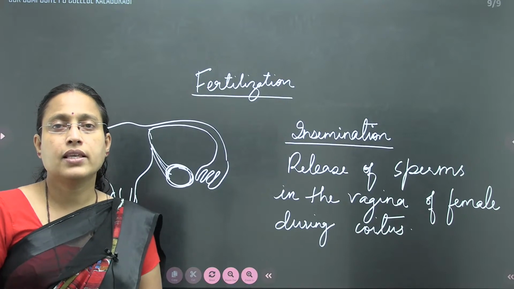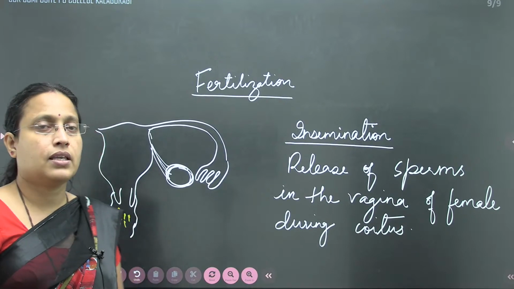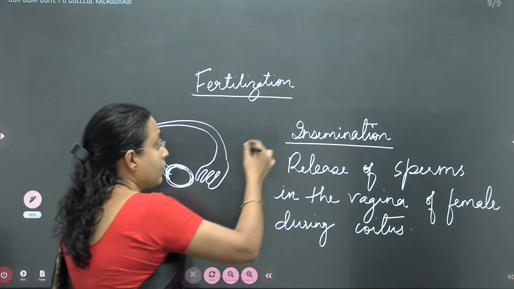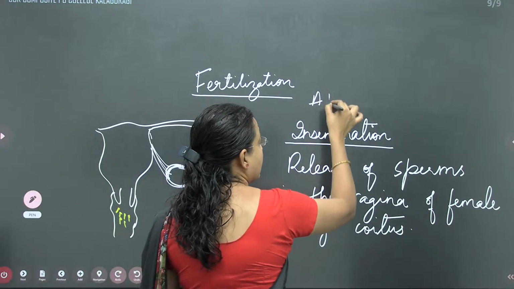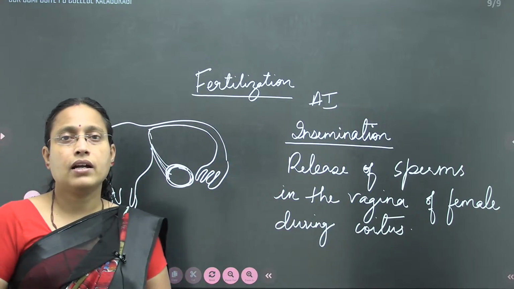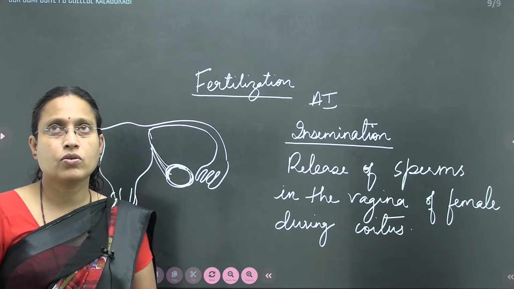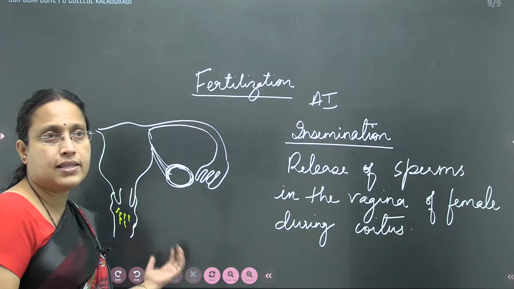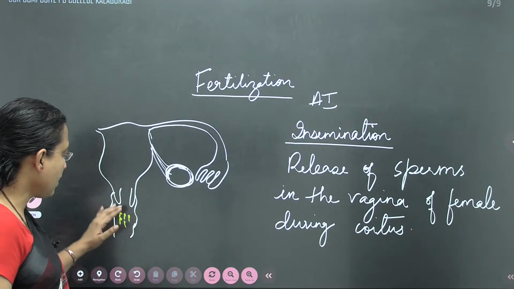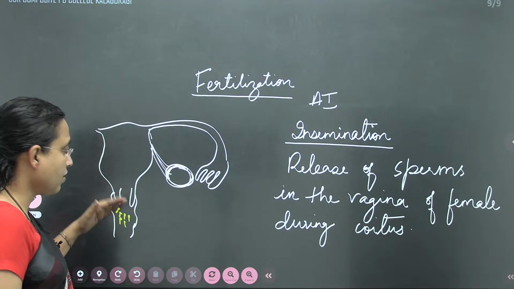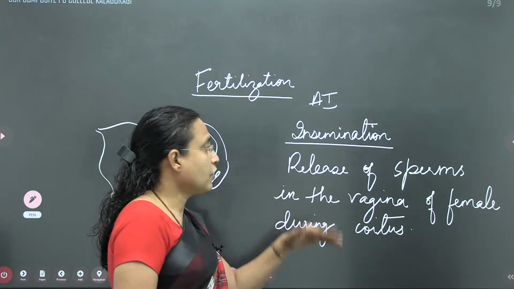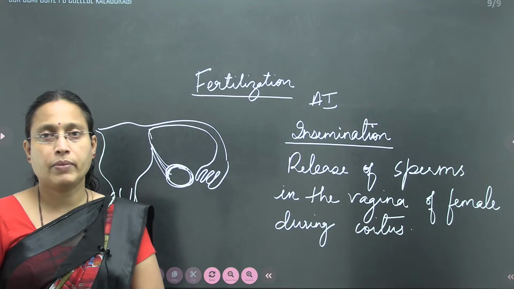This insemination process is a natural process, whereas if the word AI comes, that is artificial insemination, then it is an artificial process which makes use of an instrument for insemination. That means sperms are released in the vagina so that they will come in front of the cervix. This phenomenon is called insemination.